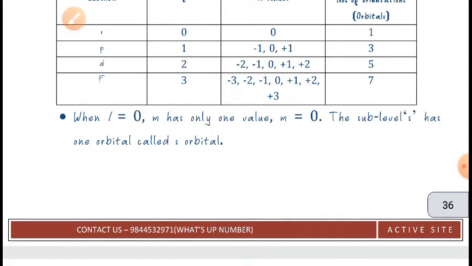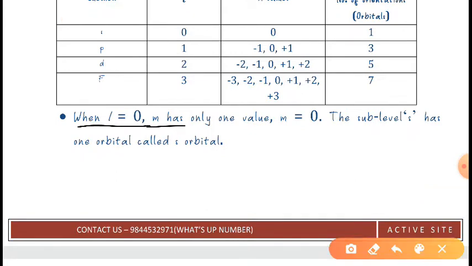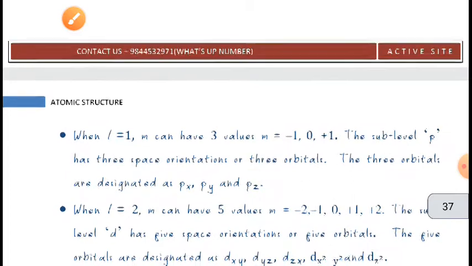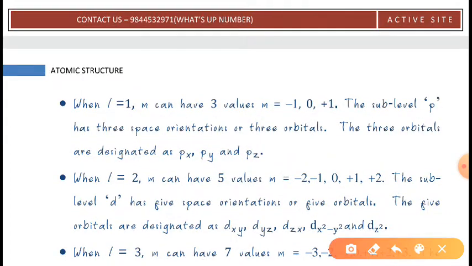After that, as you can see here, when l is equal to 0, m has only one value, which is m equal to 0, and the subshell has only one orbital, called the s orbital. Now when l is equal to 1, m has three values, which are -1, 0, and +1, and the subshell is p, as I have already shown you.